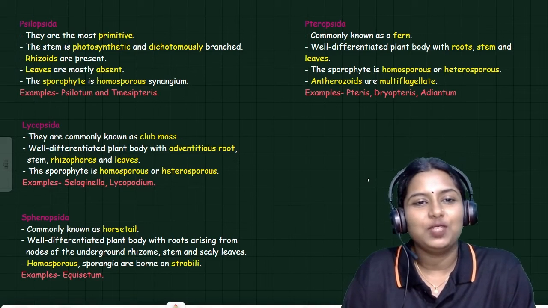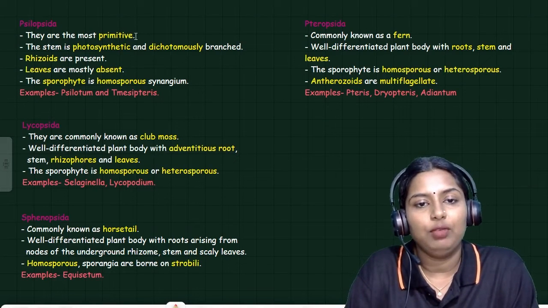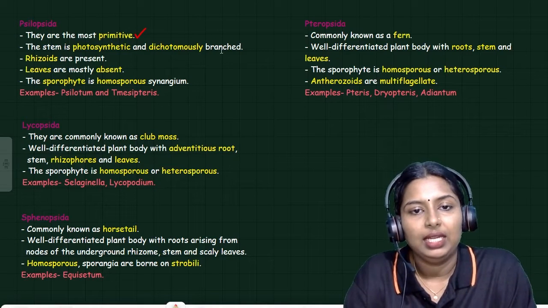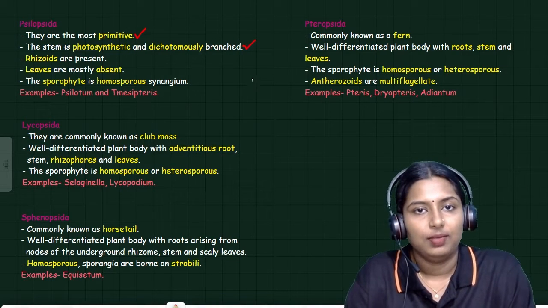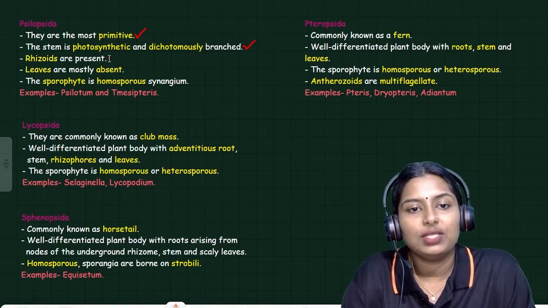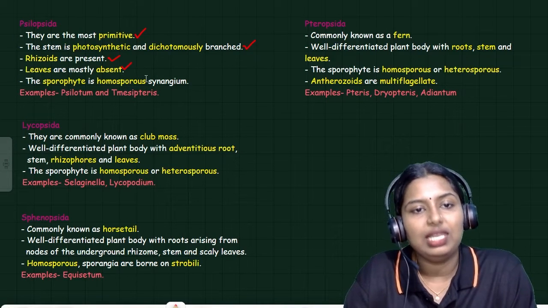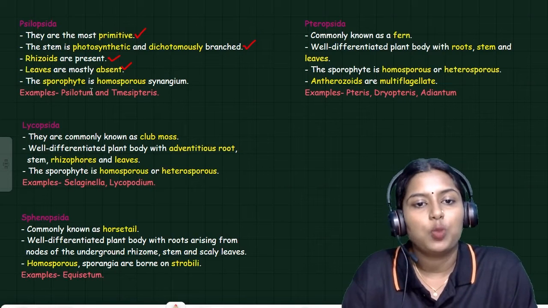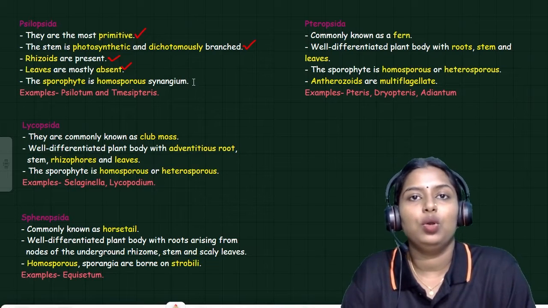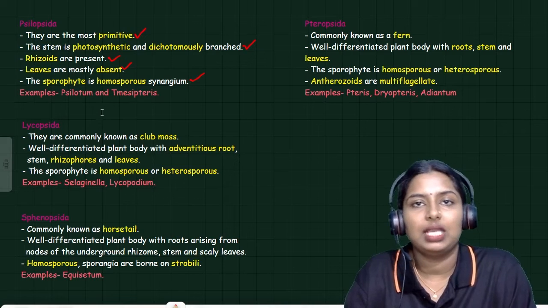What do you mean by Psilopsida? Psilopsida is a kind of pteridophyte. They are the primitive ones. The stem is photosynthetic and dichotomously branched. Rhizoids, the root-like structures, are present. Leaves are mostly absent. The sporophyte is homosporous with a synangium, so the sporophyte only produces the same kind of spores. Example, Psilotum is the best example for it.